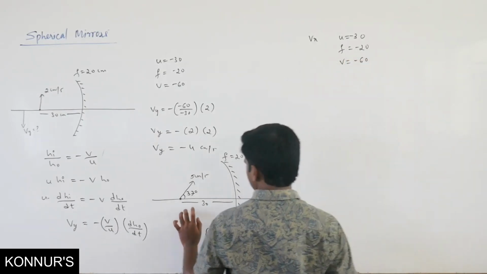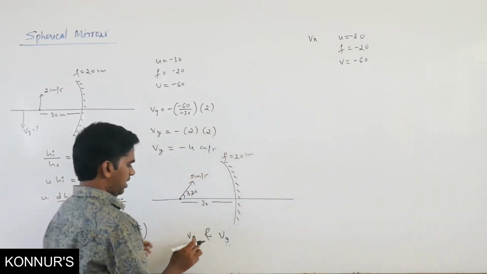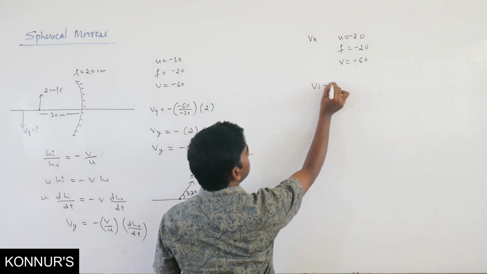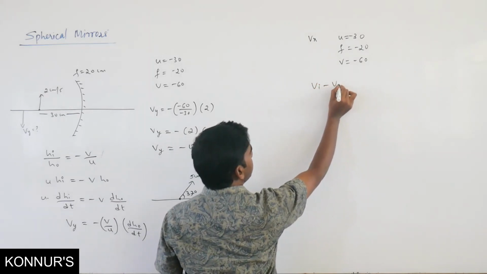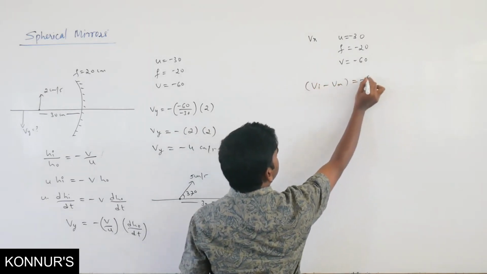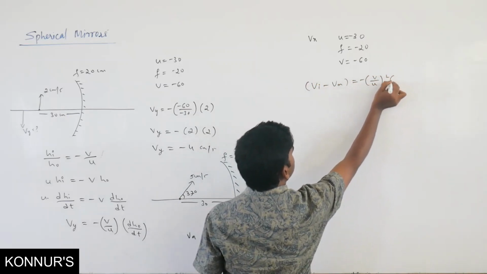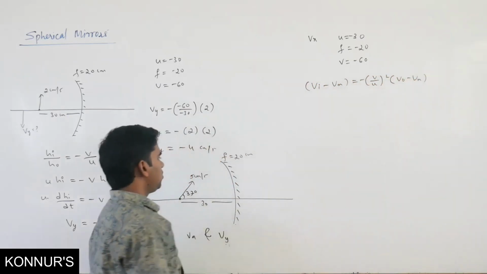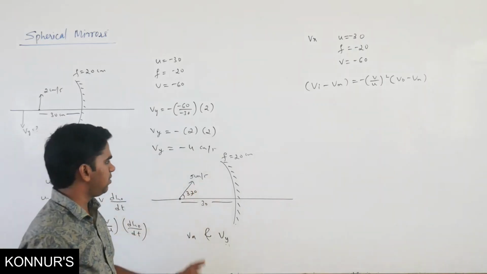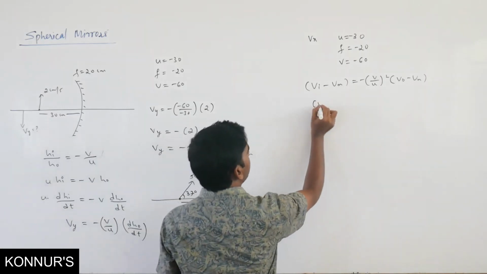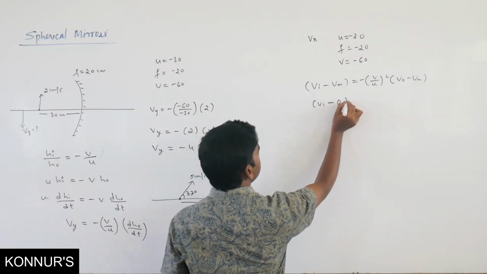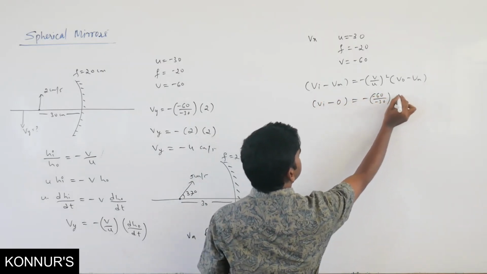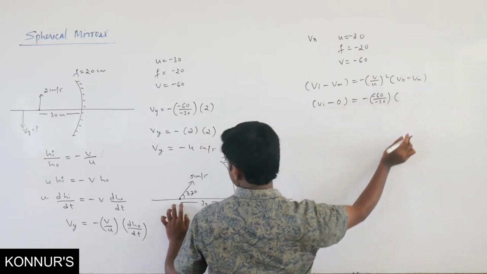To find Vx you can apply: velocity of image minus velocity of mirror equals minus V by U the whole square, times velocity of object minus velocity of mirror. Now the mirror is not moving, no velocity of mirror is given. So velocity of image minus 0 equals minus 60 by minus 30, squared, into velocity of object, how much?